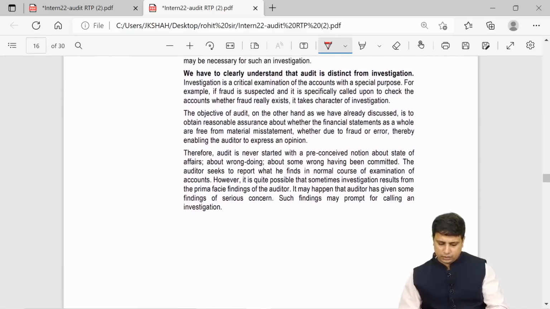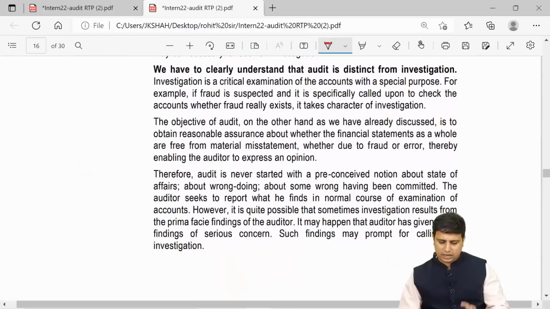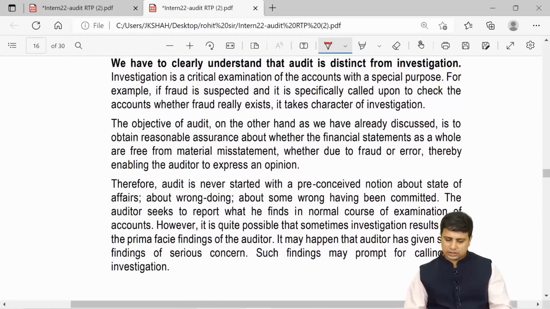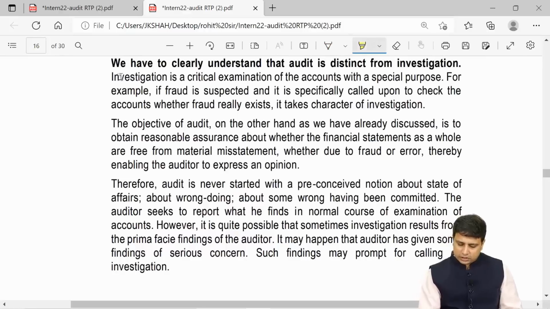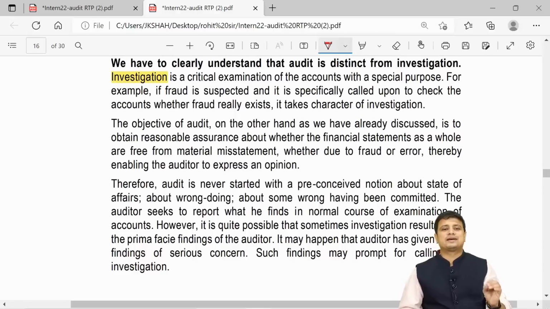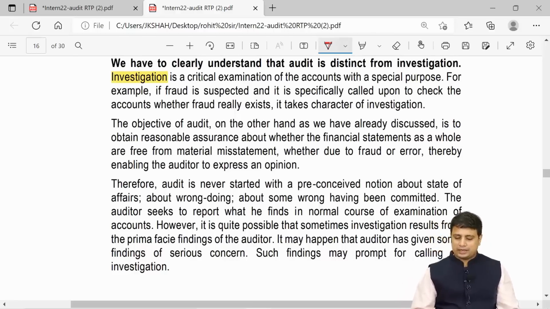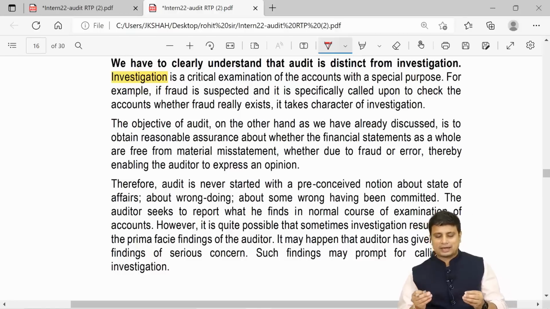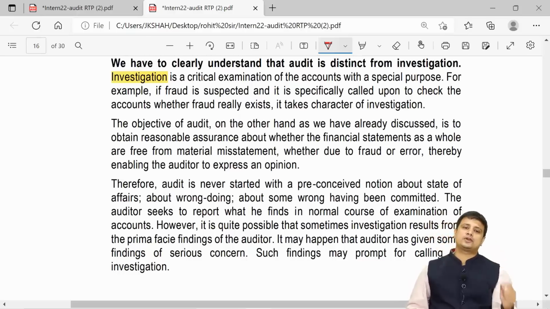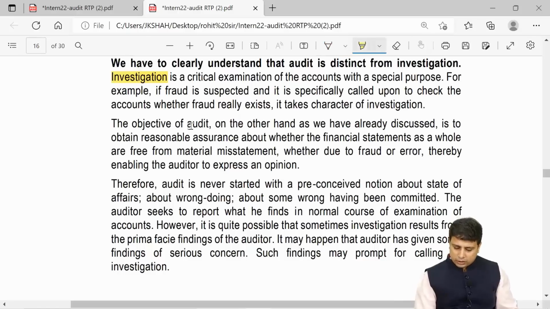Now we have to clearly understand that audit is distinct from investigation. Firstly, what they are explaining to you is investigation. Investigation is critical examination of accounts with a special purpose. For example, fraud. If fraud is suspected and the auditor is specifically called upon to check the accounts to see whether the fraud really exists, it is a character of investigation. When you are checking in depth, when you want conclusive evidence and not persuasive evidence, it is called investigation.